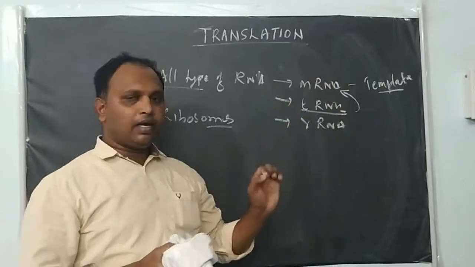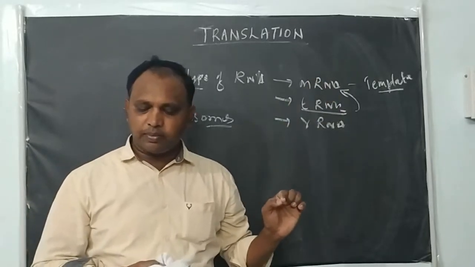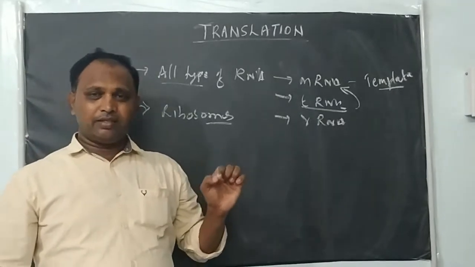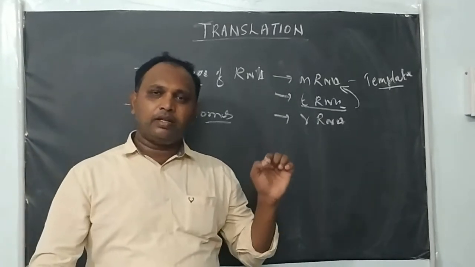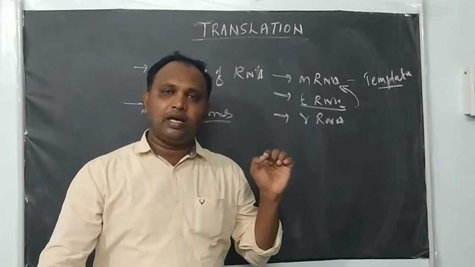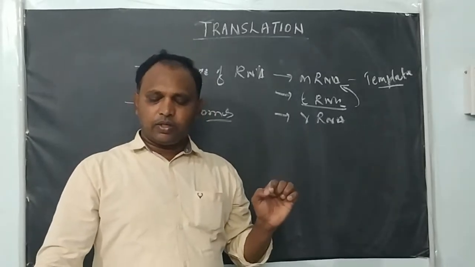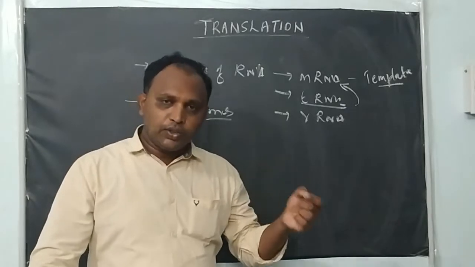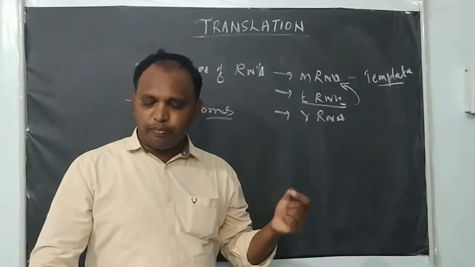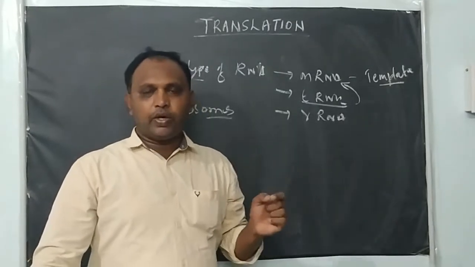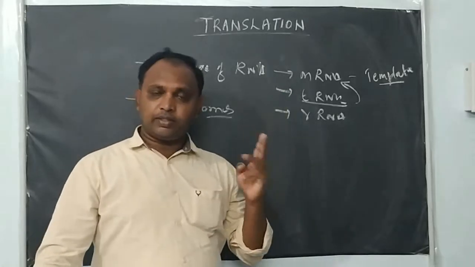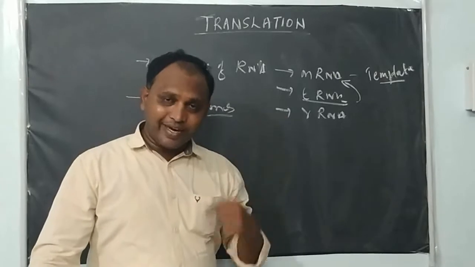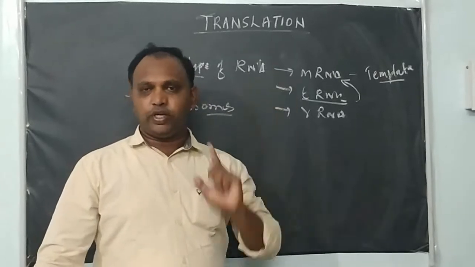So mRNA provides the template for the synthesis of protein, because the genetic code, the nucleotide bases present in mRNA, is further copied or translated into the amino acid sequence of the protein. But tRNA has two major roles. One is to bring amino acids from the cytoplasm to the site of protein synthesis.